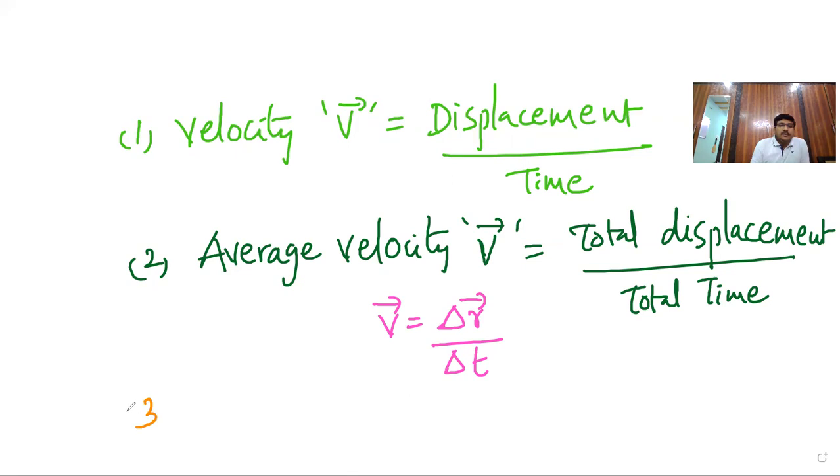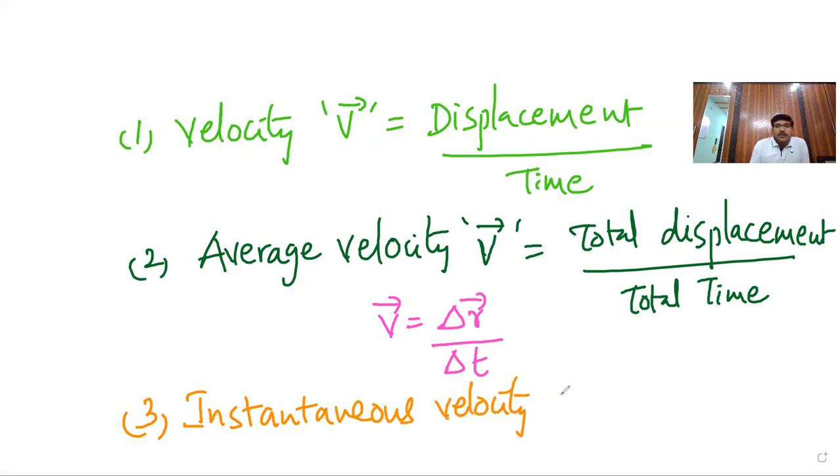The third thing is instantaneous velocity, V bar, equal to dr bar by dt. A very small interval of time, a very small displacement. These are the three things that we have defined. Clear?